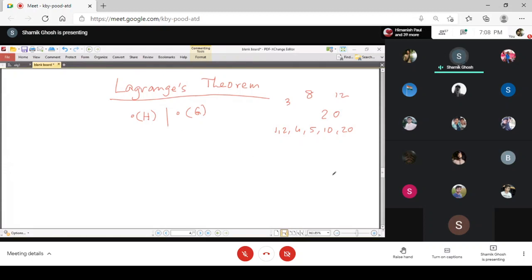Now there are some preparations for proving the theorem, and we will develop some new concept so that we can prove the result.